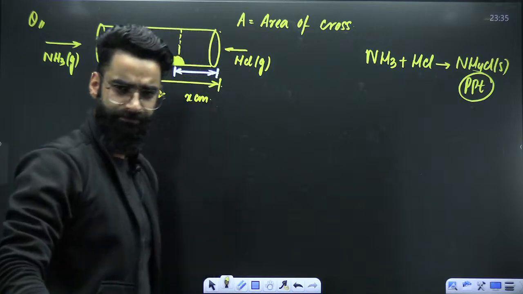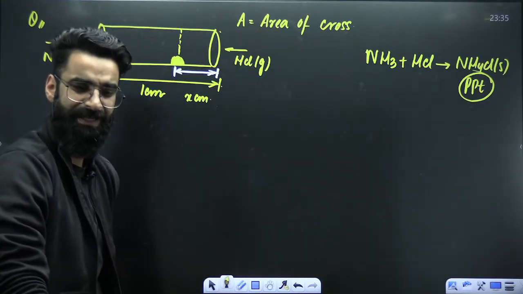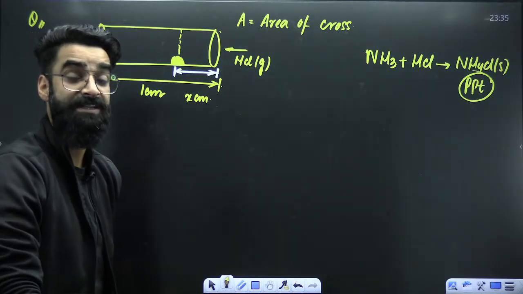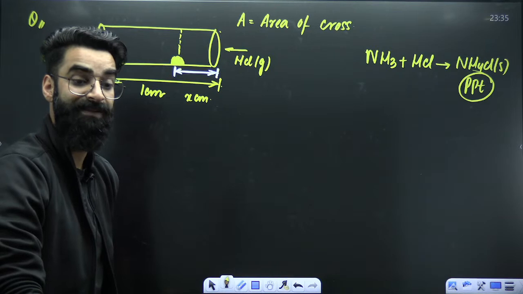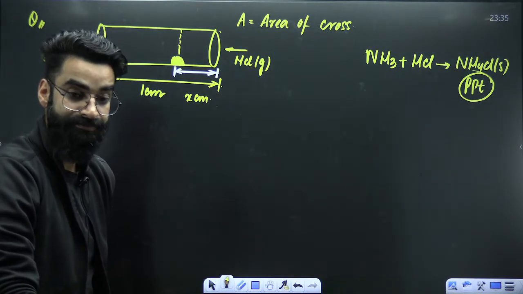See, first of all, rate of effusion we have defined in many ways: in terms of volume, in terms of moles, in terms of distance traveled as well, and at the same time, in terms of pressure drop as well.